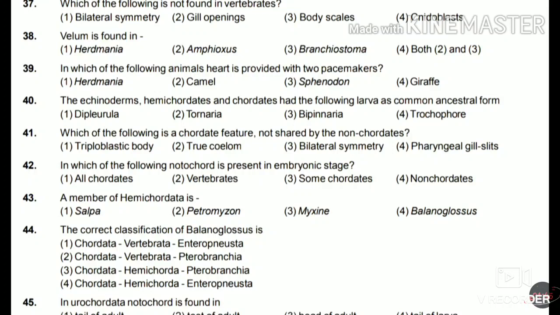Which of the following is a chordate feature not shared by the non-chordates? Triploblastic body, true coelom, bilateral symmetry, or pharyngeal gill slits. So the answer for this is pharyngeal gill slits. 42. In which of the following is the notochord present in the embryonic stage? All chordates, vertebrates, some chordates, or non-chordates? So the answer for this is vertebrates.